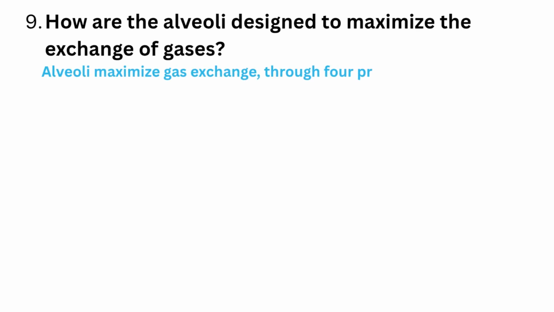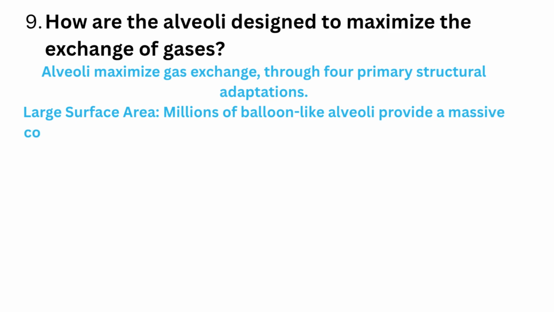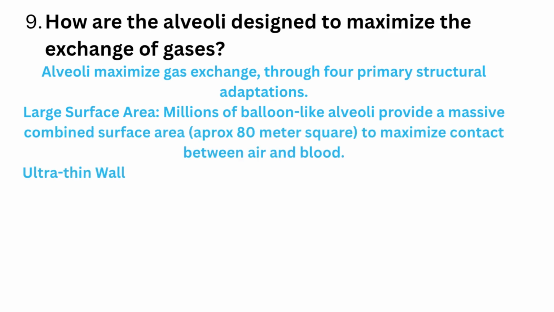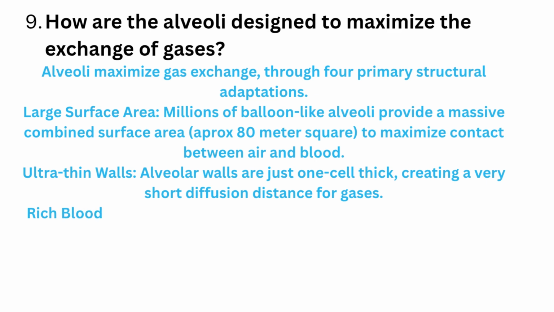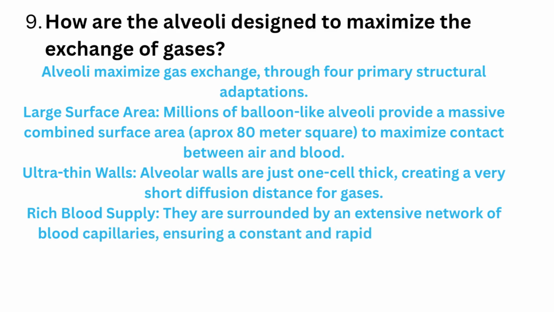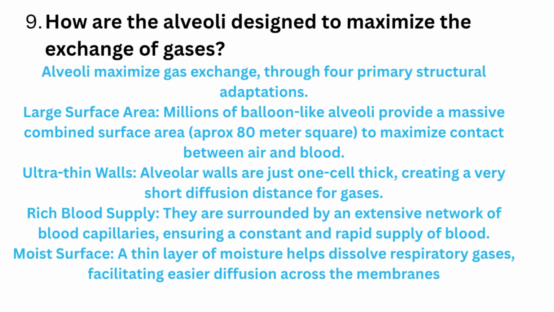How are the alveoli designed to maximize the exchange of gases? Alveoli maximize gas exchange through 4 primary structural adaptations. Large surface area: millions of balloon-like alveoli provide a massive combined surface area, approximately 80 meters square, to maximize contact between air and blood. Ultra-thin walls: alveolar walls are just 1 cell thick, creating a very short diffusion distance for gases. Rich blood supply: they are surrounded by an extensive network of blood capillaries, ensuring a constant and rapid supply of blood. Moist surface: a thin layer of moisture helps dissolve respiratory gases, facilitating easier diffusion across the membranes.